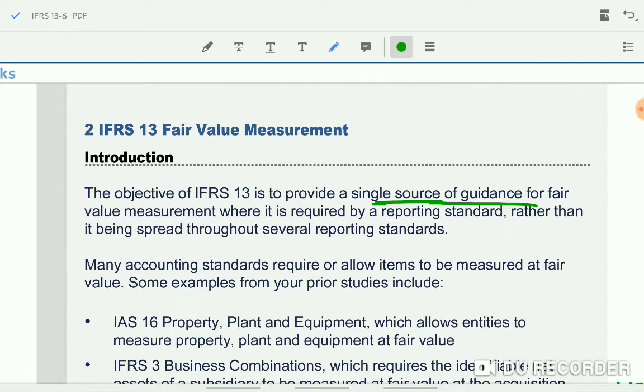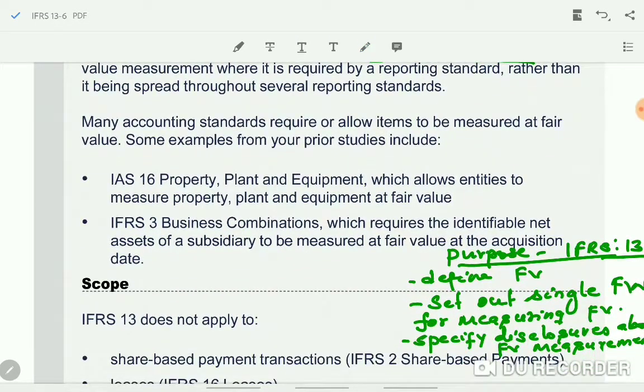Okay, so wherever the standards require fair value to be used in measuring the assets and the liabilities, whatever guidance is provided in IFRS 13 will be used across all reporting standards. We know in many standards they are using fair value in measuring the assets and liabilities. Some example is IAS 16 property, plant and equipment. These non-current assets can be shown at its revalued amount. Revalued amount means assets can be revalued to its fair value. So we need fair value.